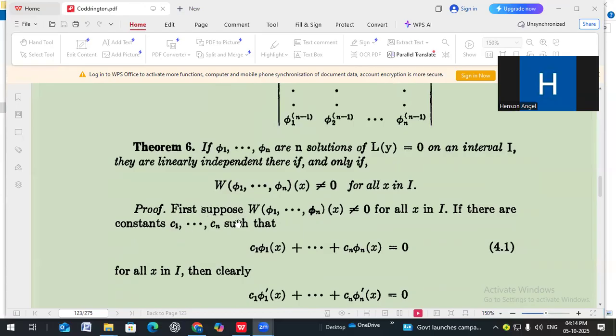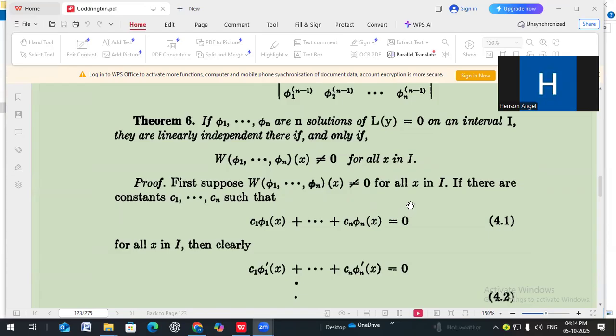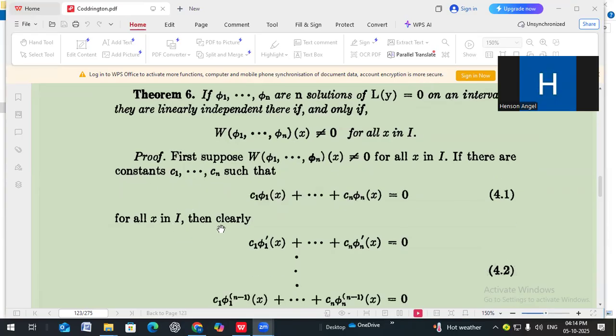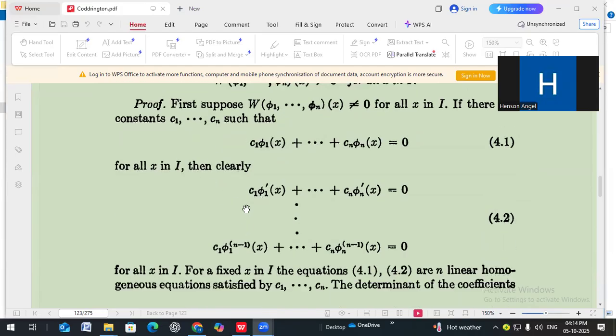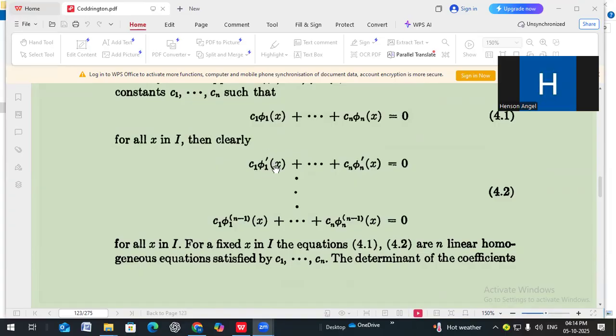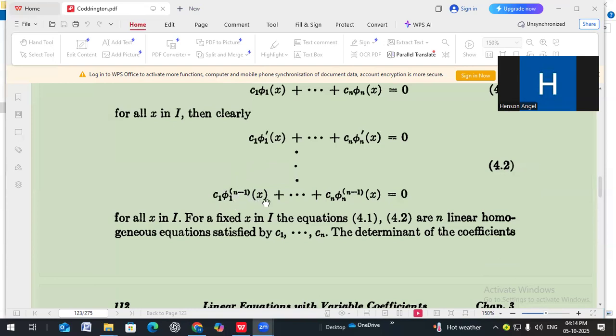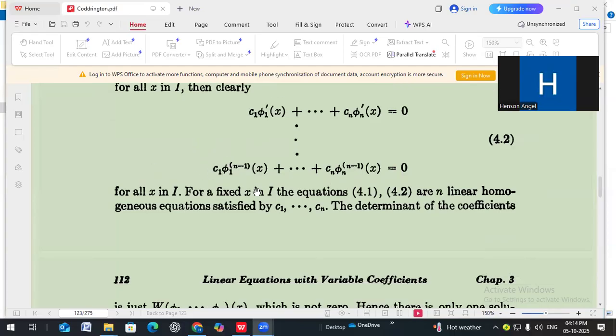First, we assume that the Wronskian of n solutions is not equal to 0 and we prove that the solutions are linearly independent. If there are constants C1, C2, C3, ..., Cn such that this linear combination is satisfied, C1 φ1(x) plus C2 φ2(x) plus etc., Cn φn(x) equal to 0 for all x in the interval I, then clearly we have these equations: C1 φ1'(x) plus etc., Cn φn'(x) equal to 0, then C1 φ1^(n-1)(x) plus etc., Cn φn^(n-1)(x) equal to 0 for all x in the interval I.